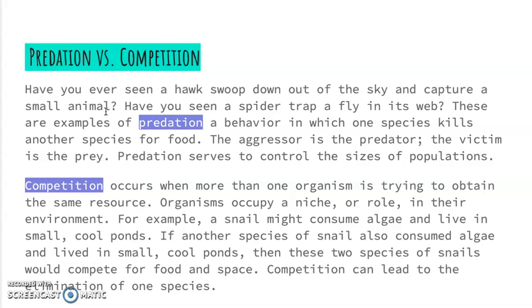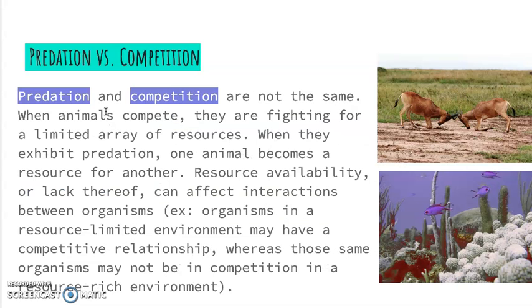So if one species is not able to compete and they run out of space or they run out of food or resources, then that species will either have to leave or die out. Predation and competition are not the same. When animals compete, they are fighting for a limited array of resources. When they exhibit predation, one animal becomes a resource for another.